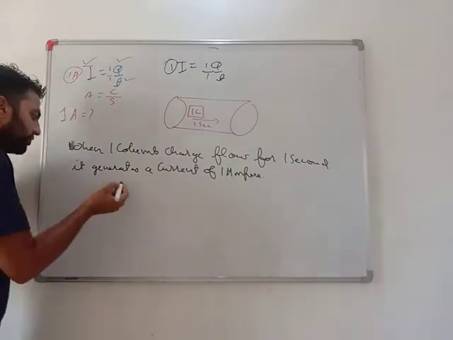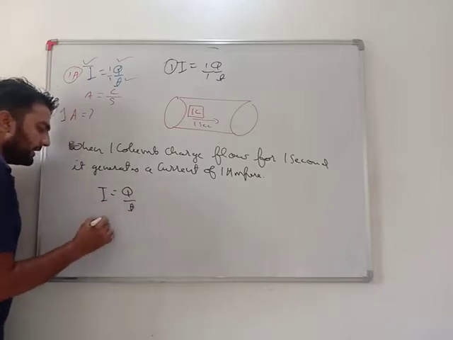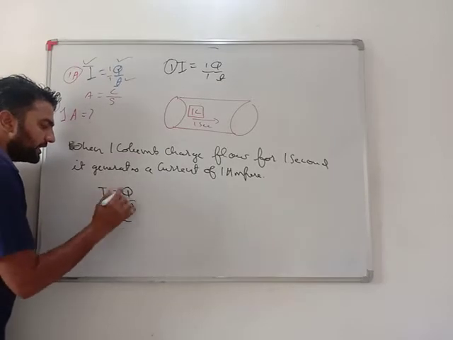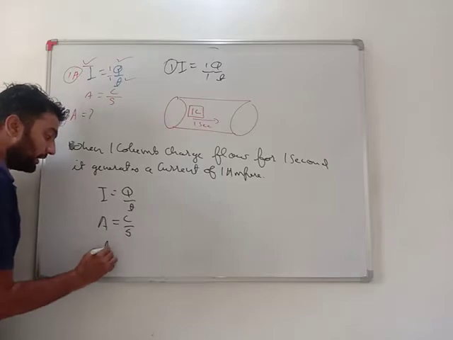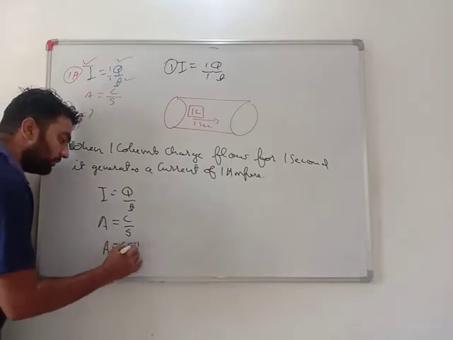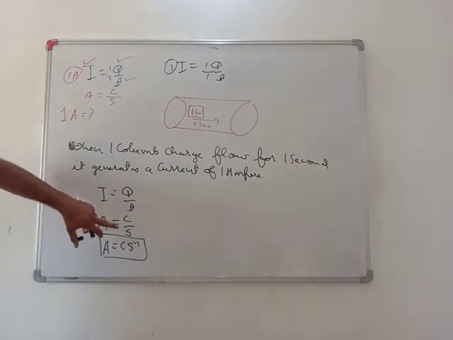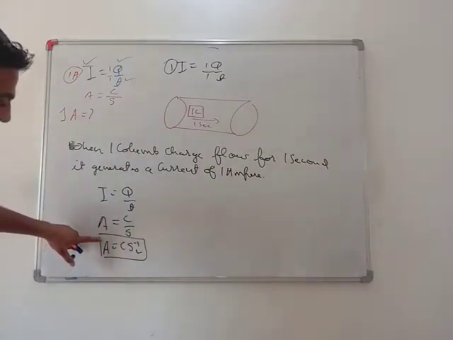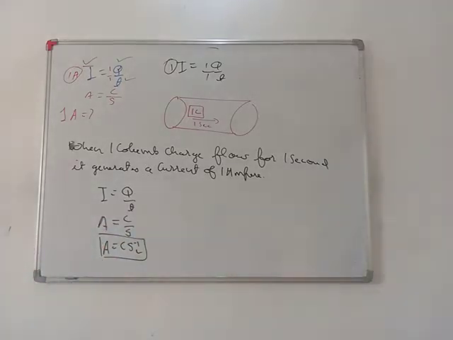See, one more question. I equals q by t. What is I? Unit of I is A, that is ampere. Unit of charge is C, and unit of time is second. Very important: ampere is equal to coulomb per second. You must know this. The ampere unit constitutes of coulomb and time, that is coulomb per second. Okay, my dear students.